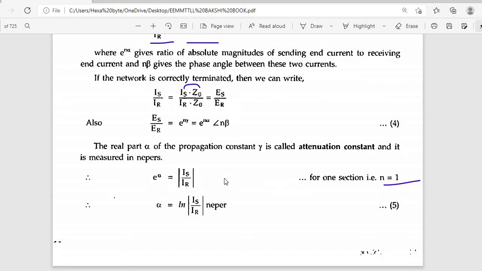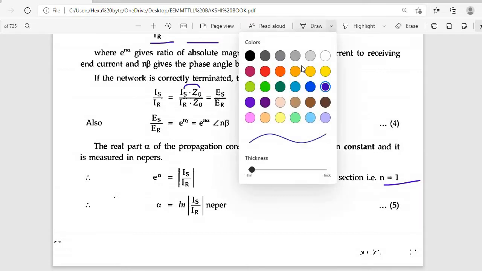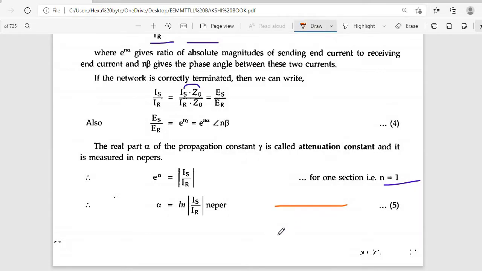Once current is flowing in the transmission line, this is the transmission line, this is the load, this is the source.